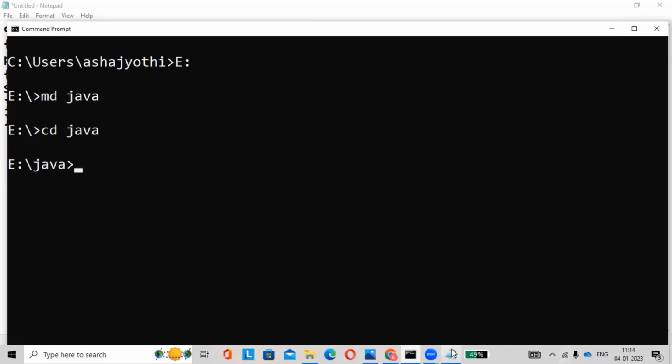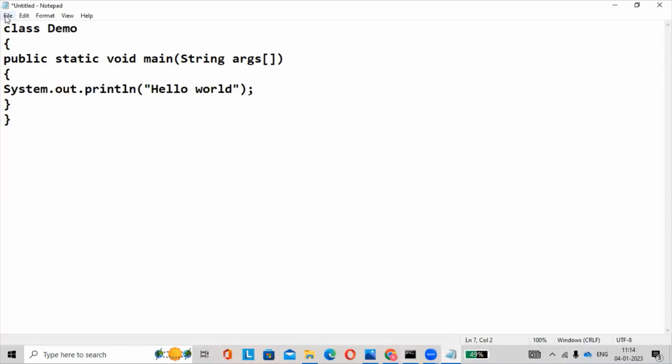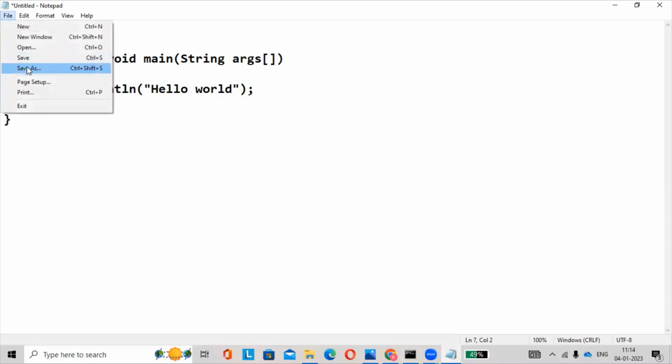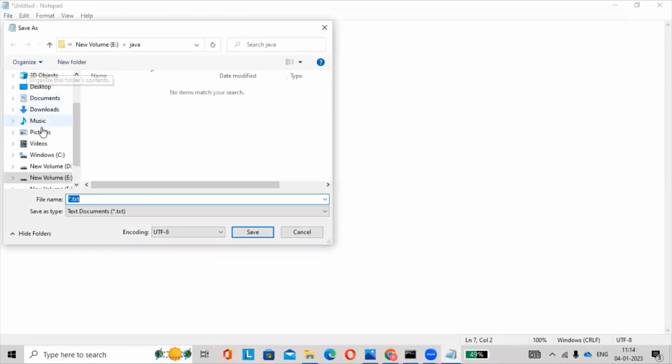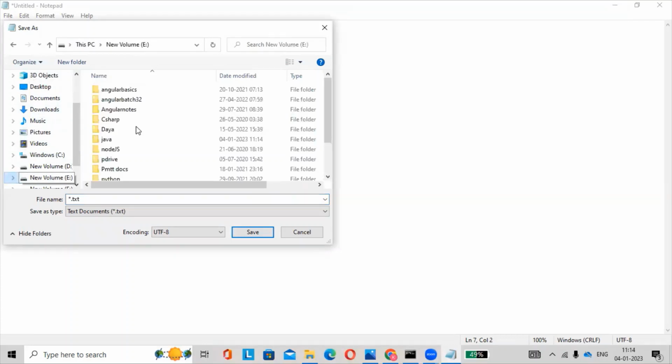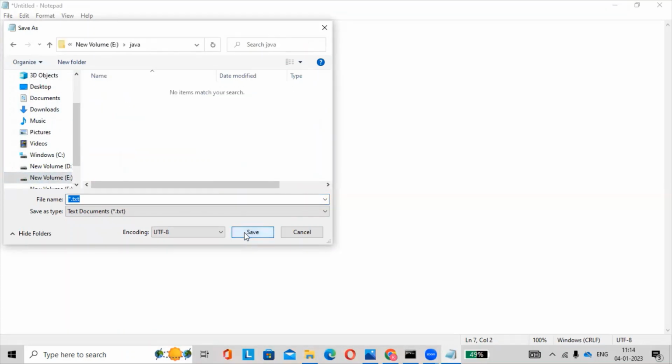Okay. We'll save this file, save as, E drive, then Java. Here we'll save the file as Demo.java. Then save.